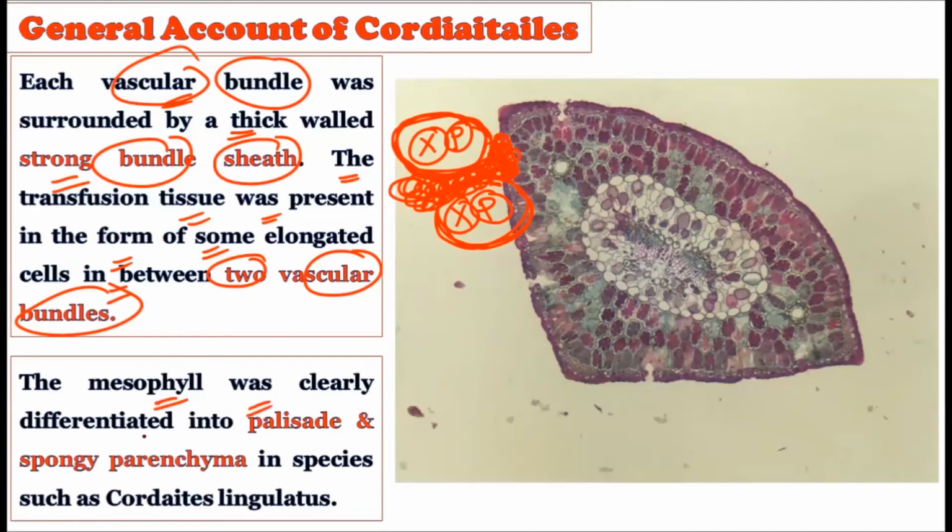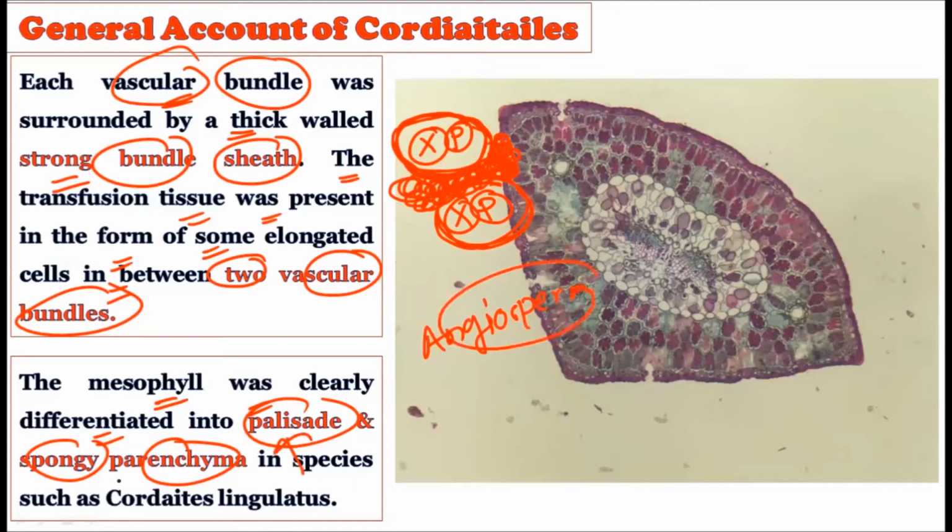Now the mesophyll was clearly differentiated into palisade and spongy parenchyma. Just like today we find in some angiosperms that the mesophyll tissue is divided into palisade tissue and spongy parenchyma tissue, in some species of the Cordaitales, for example Cordaites lingulatus, this differentiation in the mesophyll can also be seen. So you can say that these were quite advanced plants, showing some advanced characteristics just like the angiosperms. The mesophyll tissue is divided into palisade parenchyma as well as spongy parenchyma.